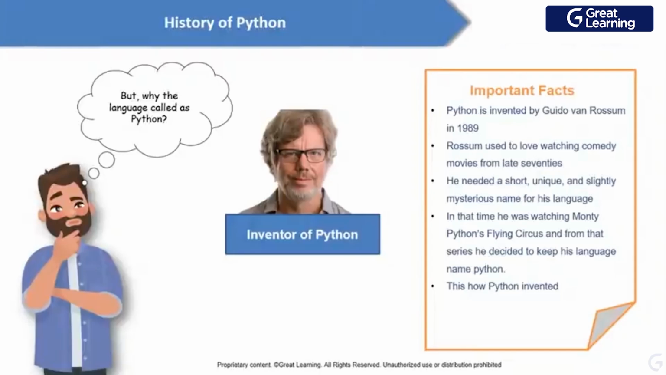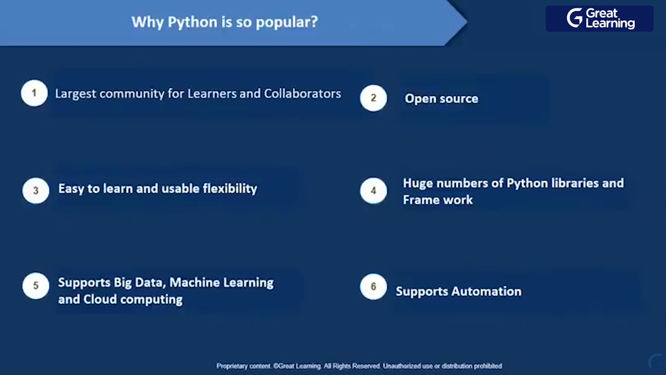Now let's have a look at why Python is so popular. Python is so popular because of its robust community, open source nature, ease of learning, and support for automation. And the main big thing is that it supports big data, machine learning, deep learning, and cloud computing, right? And it has a huge number of Python libraries and frameworks too.